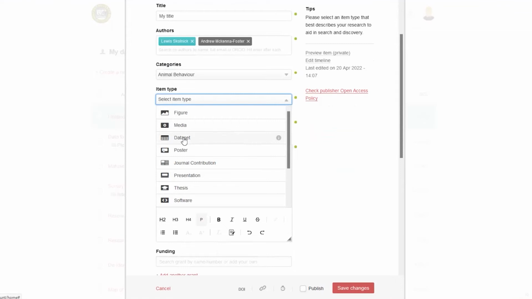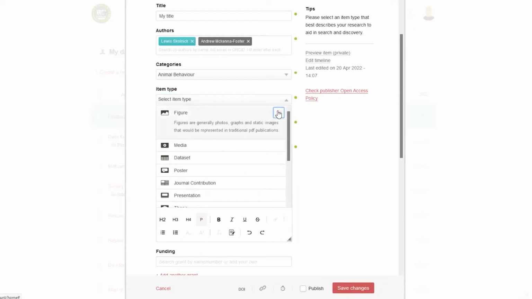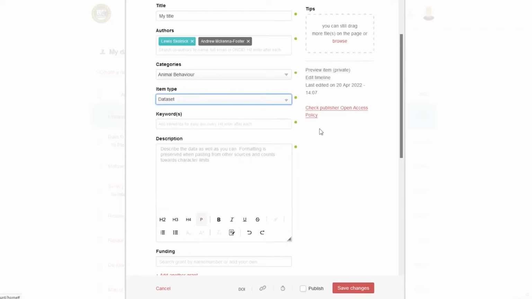So data sets, for example, get indexed by Google Scholar, Google Dataset Search. Journal contributions, I believe reports, theses, they all get indexed by Google Scholar along with search engines. So do think about that as you're uploading. One that always gets people is Figure. That's what you use for images. And there's a tooltip here to give you ideas about what should be shared for those. I'll just choose data set.